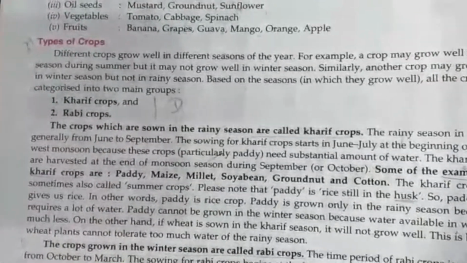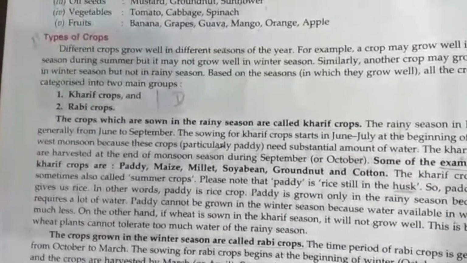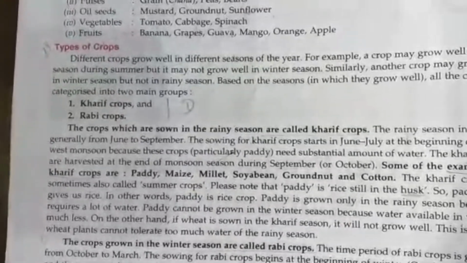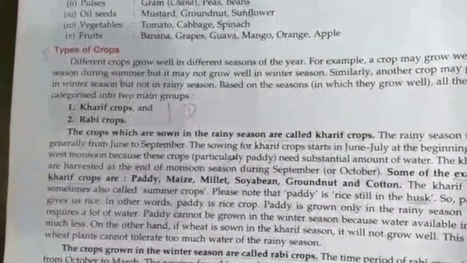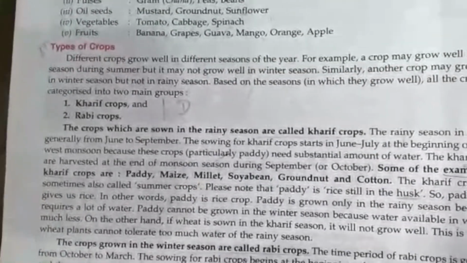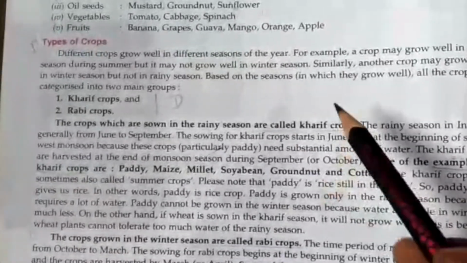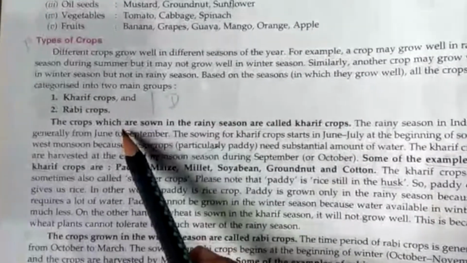So, crop means when the same type of plants are grown at a large scale in the field, it is called a crop, and it is divided into two main types according to their nature. According to the season, they are divided into two main types, Kharif crops and Rabi crops.